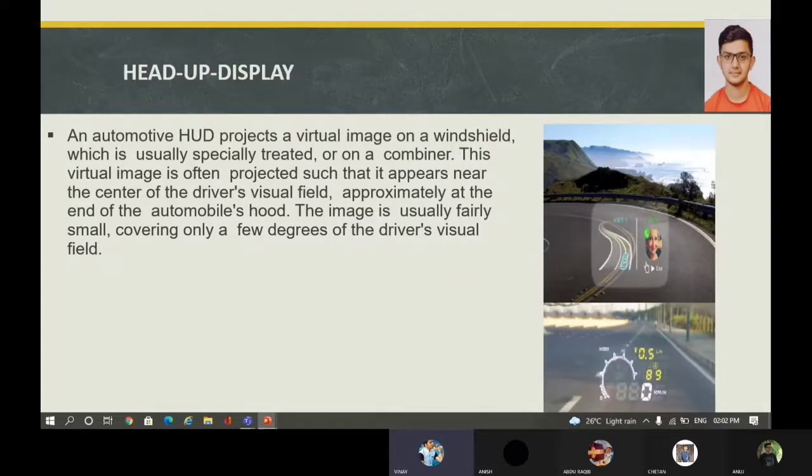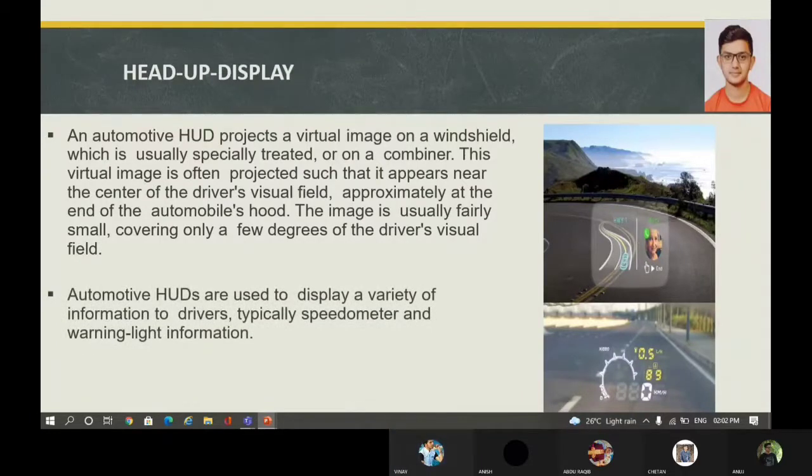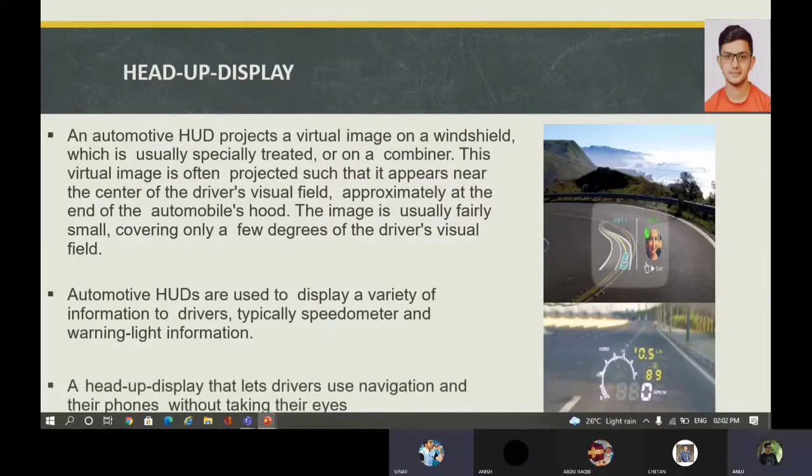The image is usually fairly small, covering only a few degrees of the driver's visual field. Automotive head-up displays are used to display a variety of information to drivers, typically speedometer and warning light information. A head-up display lets drivers use navigation and their phones without taking their eyes off the road.